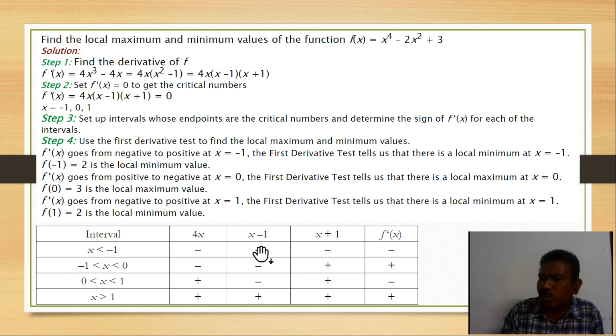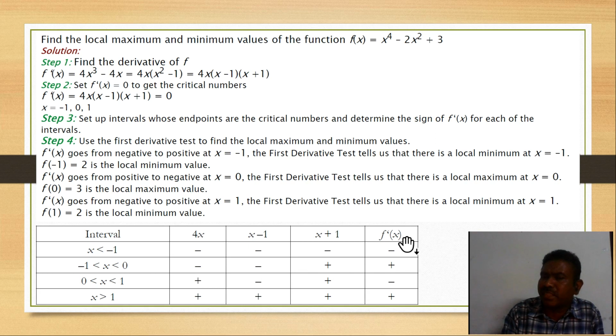Because of the signs, minus into minus is plus, plus into minus is minus. So f dash x is minus here. When you come to the next interval, -1 less than x less than 0, according to the solution we got, we can make the intervals -1 less than x less than 0. Here minus and minus gives plus, and plus and plus, again we have the plus.